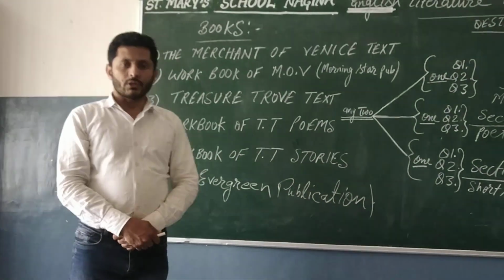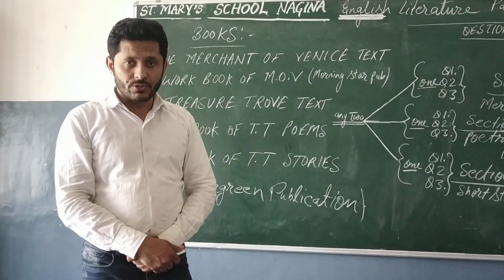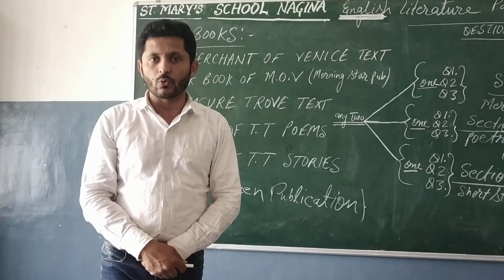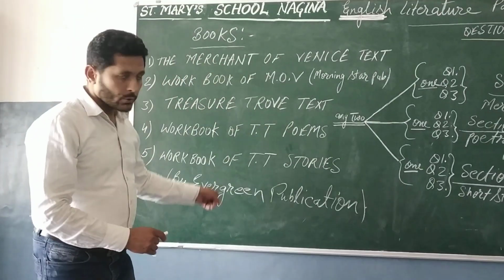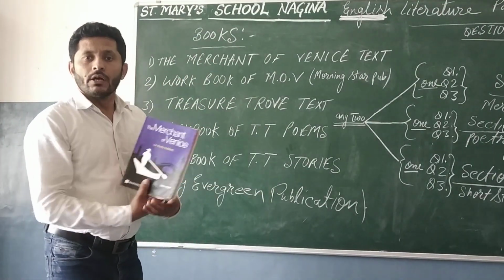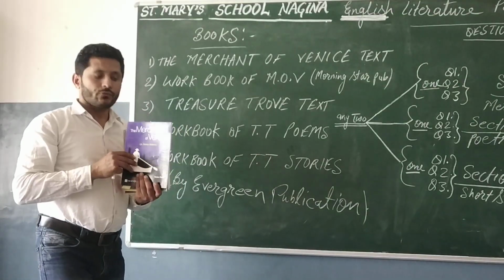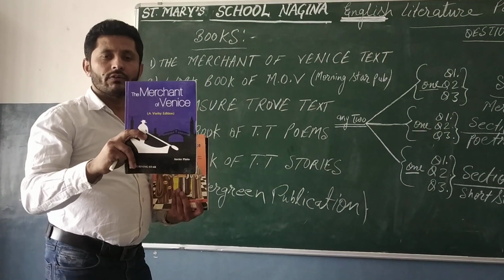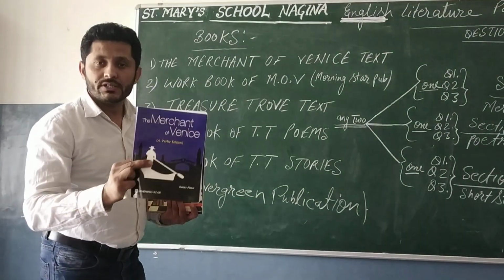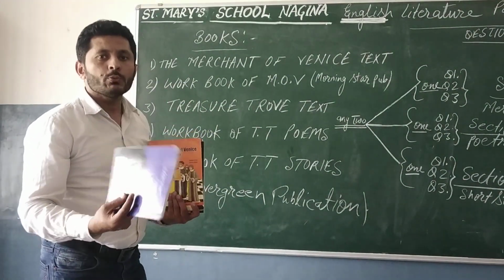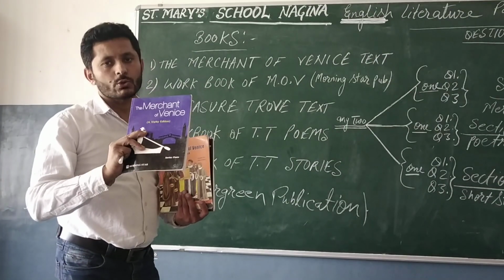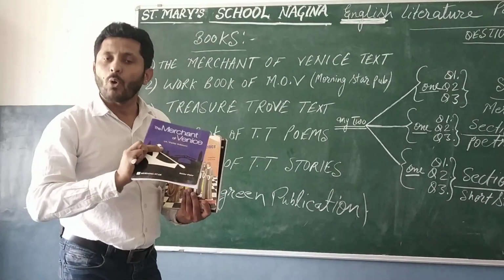First of all, for class 9, as you have just come in class 9, you should know what the books for you are. Number 1, the Merchant of Venice text, from Morning Star publication. Or you may have the green book also, which is also accepted, also from Morning Star publication.